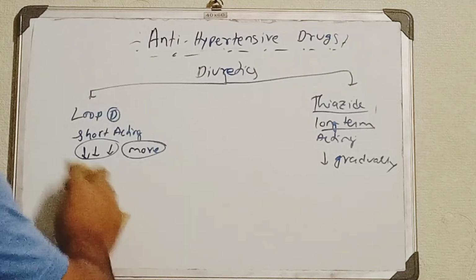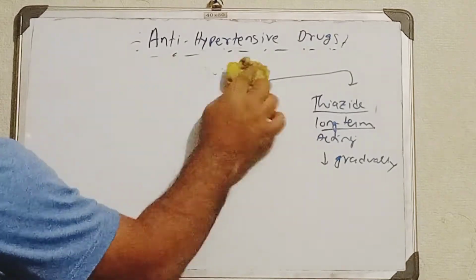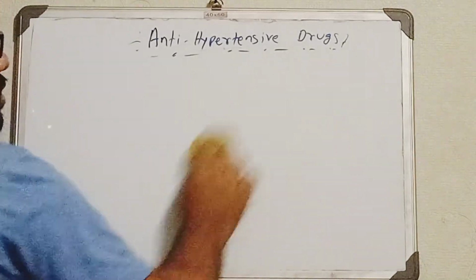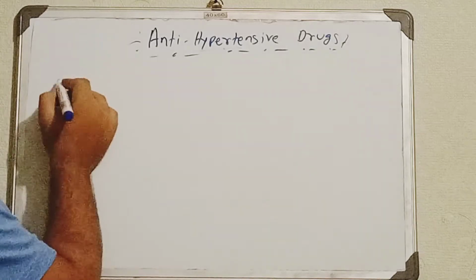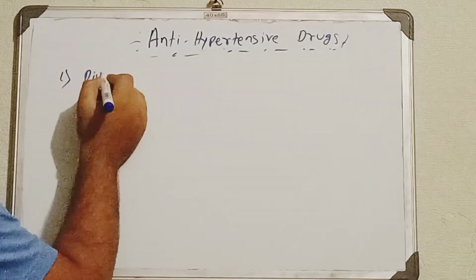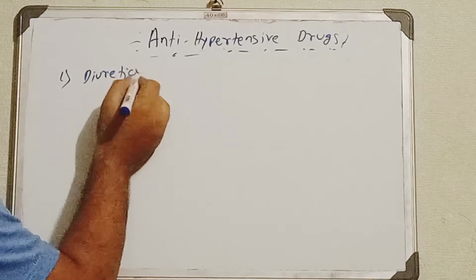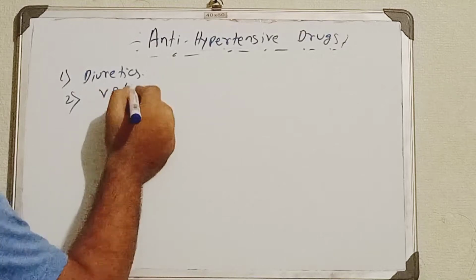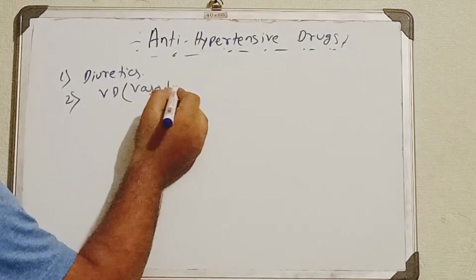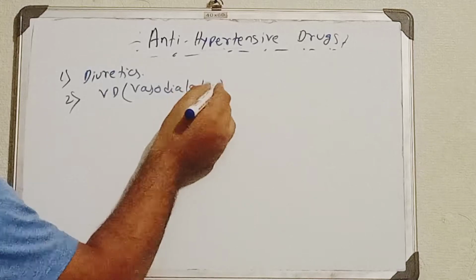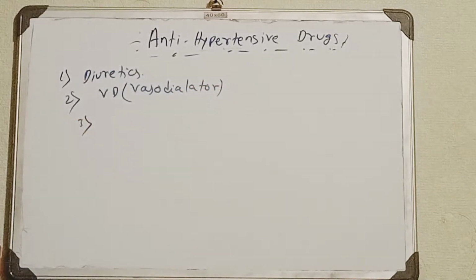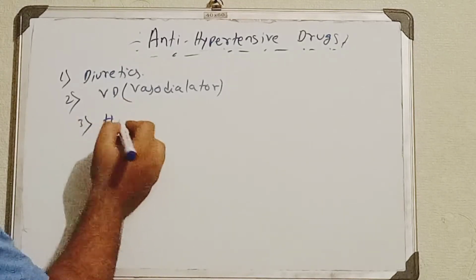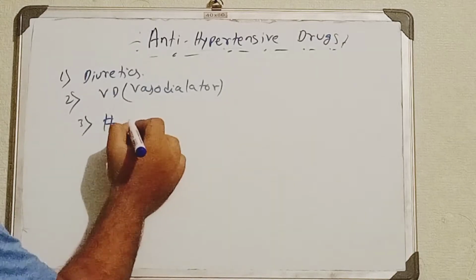Now the other groups of drugs which are also useful in hypertension. Let's have a recap. The first type is the diuretics, which I just mentioned. Another group of drugs that is also very useful is the vasodilators. I will talk about these in detail. Then we also have the sympathetic ganglia blockers. There are some groups of drugs which block the sympathetic ganglia system.